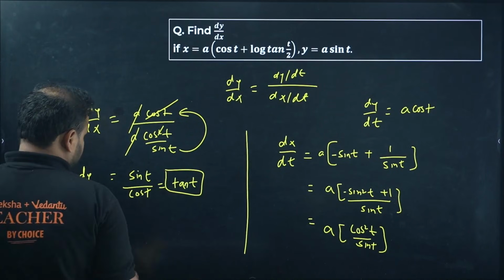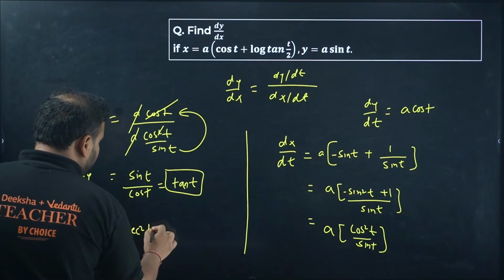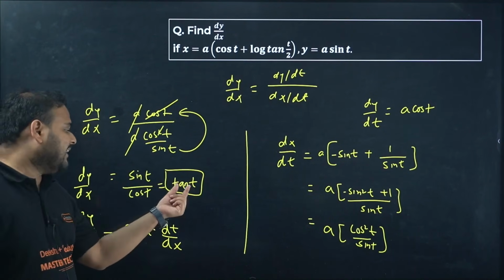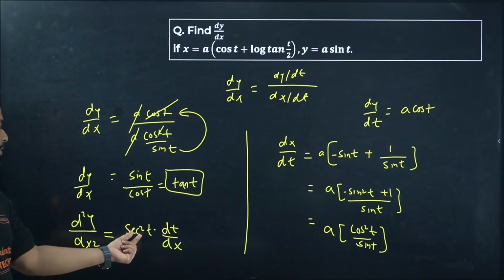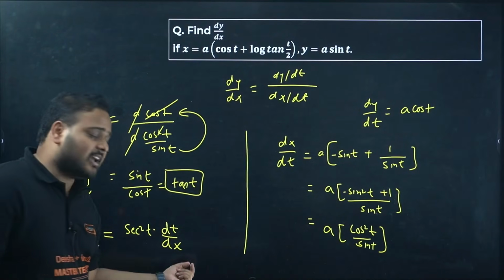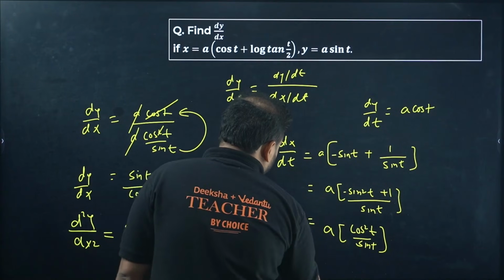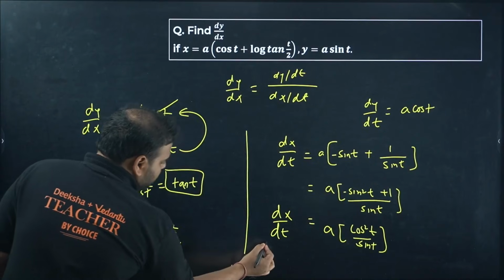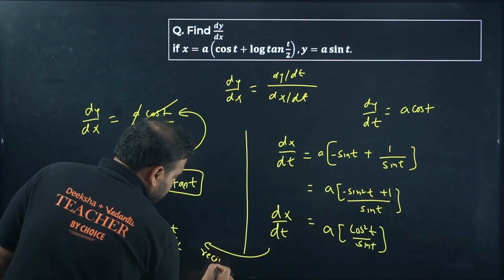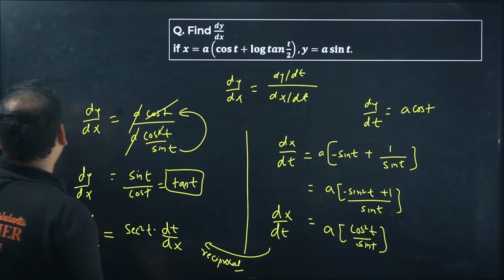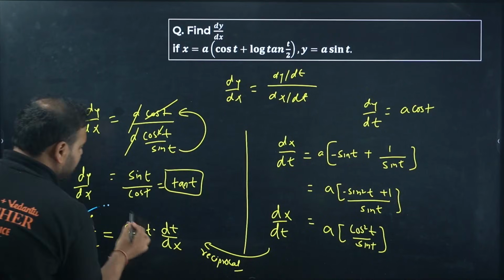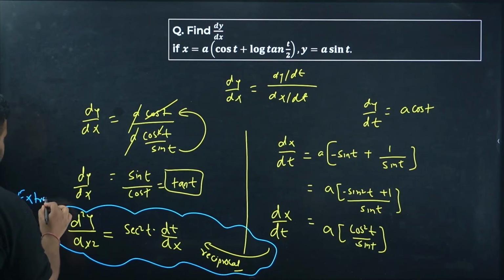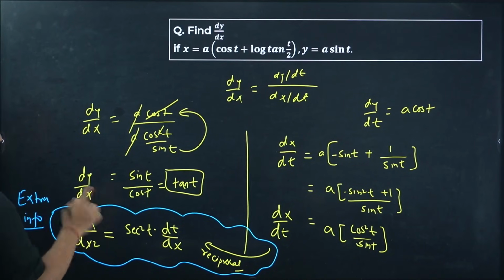This will become, sir, secant square t dt by dx. You have to apply chain rule, right? Tan t is your dy by dx. Differentiate, you get secant square t, that is correct, but differentiate dt by dx also, and don't worry, you have that value. Dx by dt is over here. Just take the reciprocal from here and write it over this. Again, this is the extra information for the second derivative.